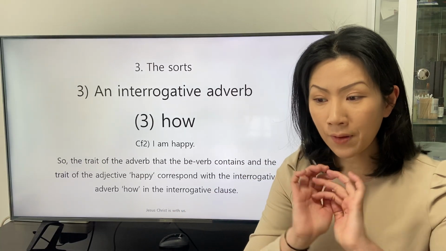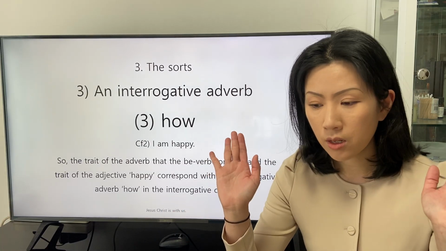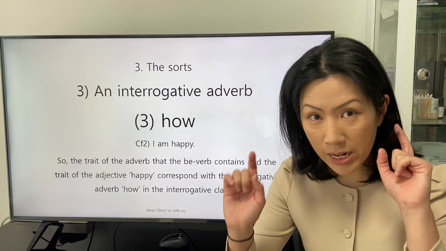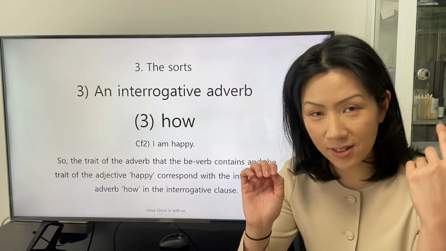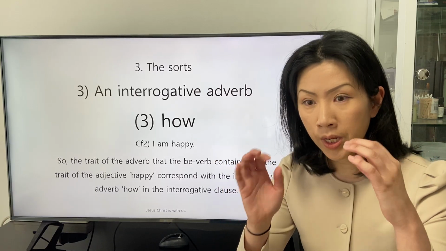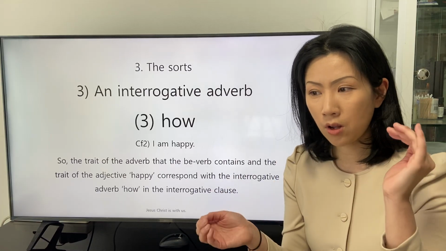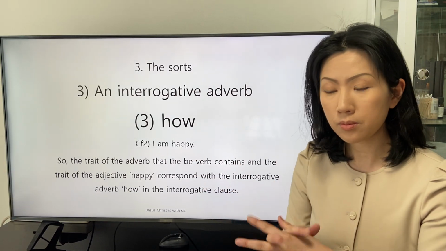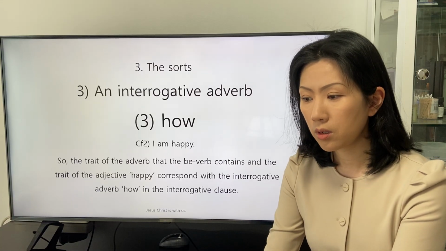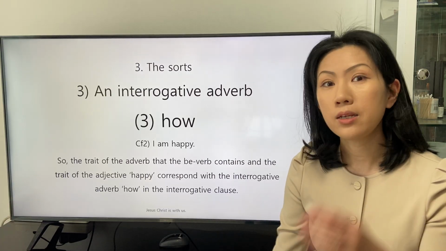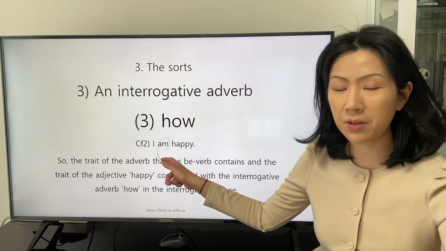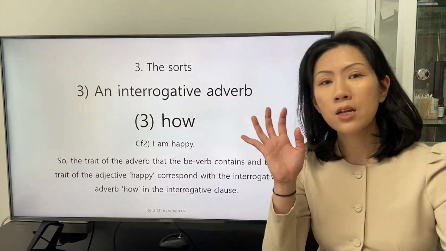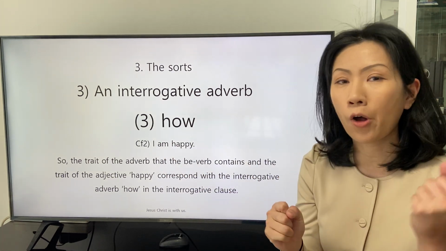But we find that the correspondence is between an adverb and an adjective. Is this possible? Yes, because the definition of the be verb includes the trait of an adverb.